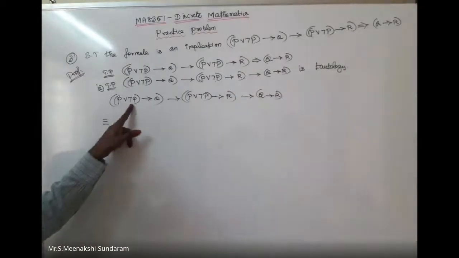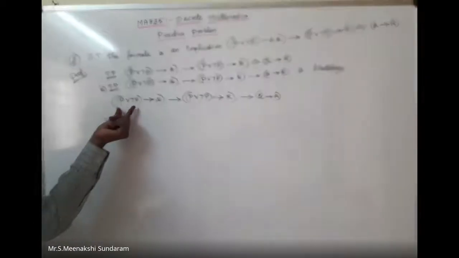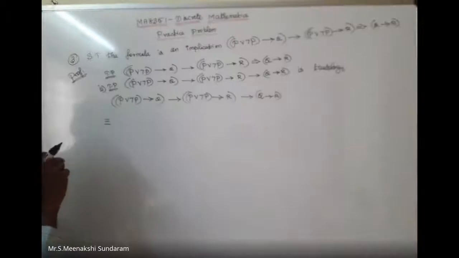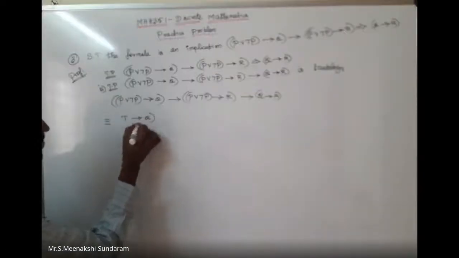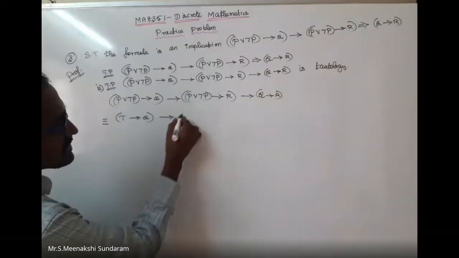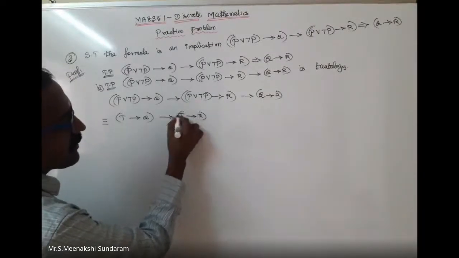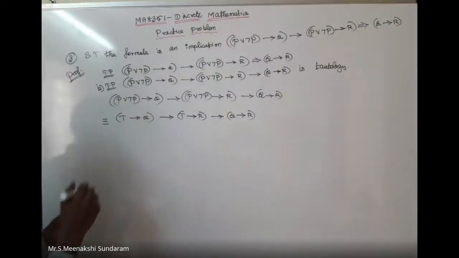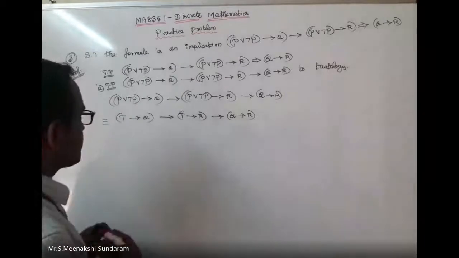What is P disjunction negation P? What formula can I apply here? P disjunction negation P: if it is true, this is false. If it is true, false. The answer is, double negation. What is the answer? Tautology, sir. True, sir. Tautology. Then P conditional Q, conditional again the same term, P conditional R, conditional Q conditional R. So this is the true value; I like to use the negation law. This is the negation law.